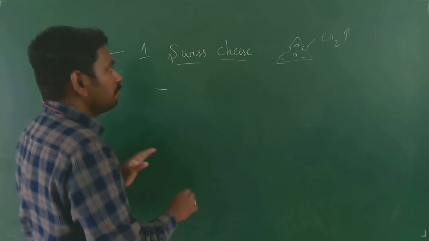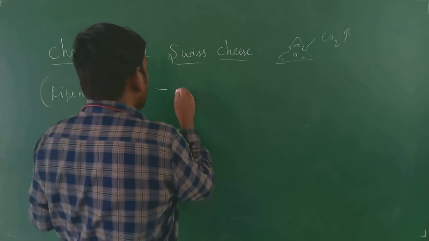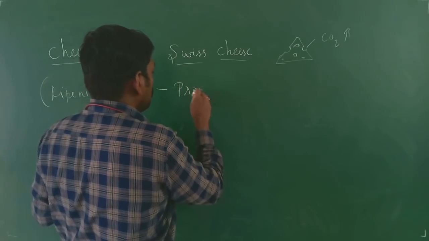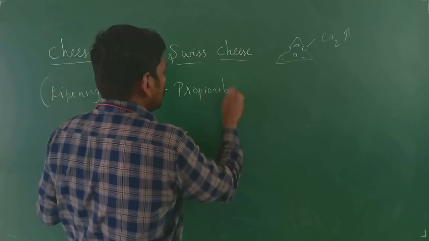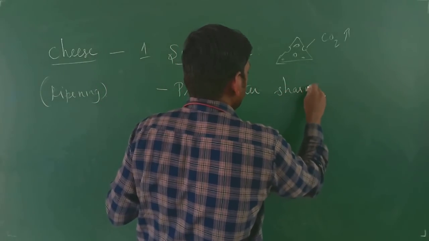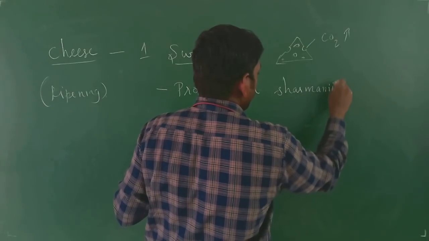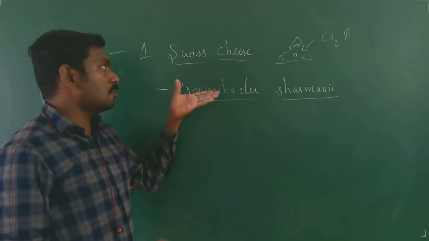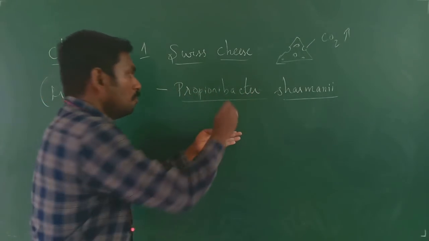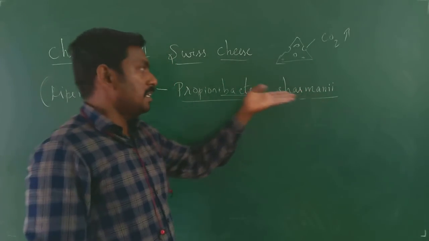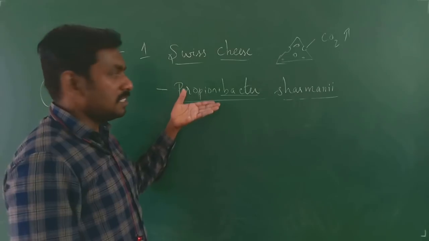The microorganism used in the ripening process is Propionibacter shermani. It is of bacterial origin, so you have the name bacter.